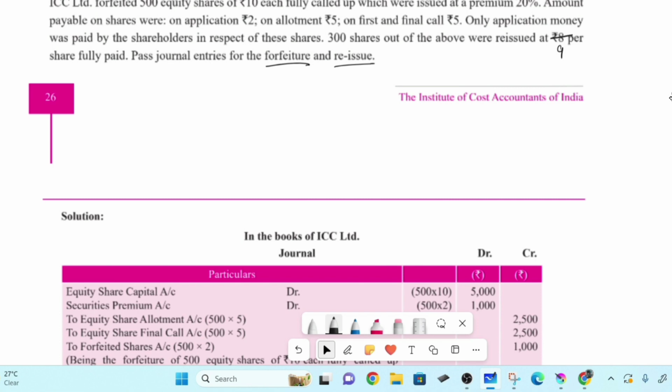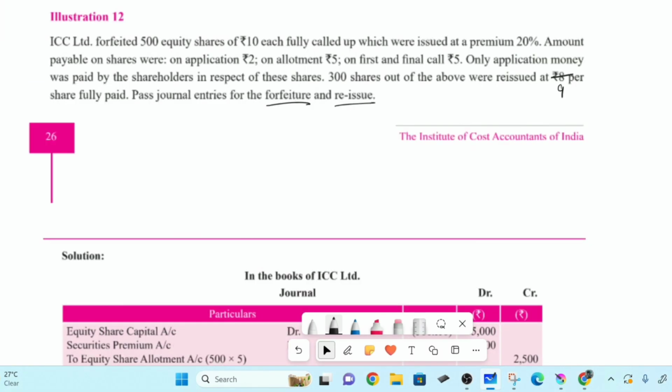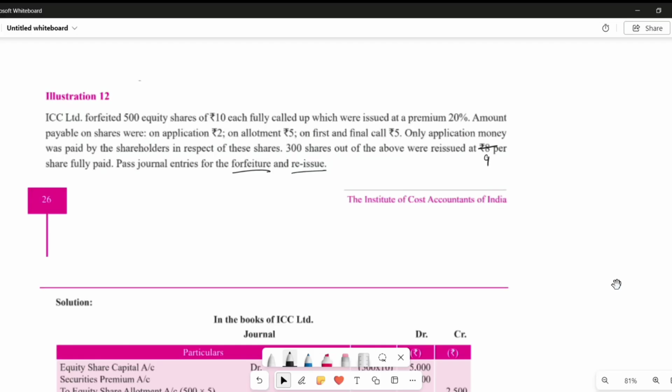This person has paid 2 rupees, right? You are not going to return that money, 2 rupees. So you're forfeiting that amount, meaning you're not going to refund it. So there will be two credits, two call scenario and two forfeited shares. After that, the question is with securities premium. If that person has paid the securities premium,